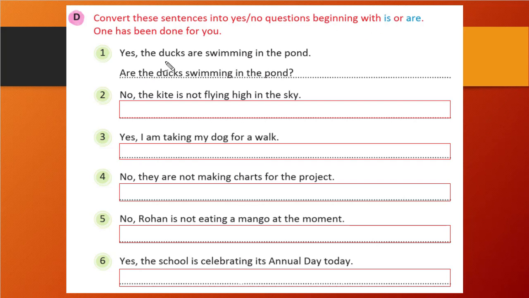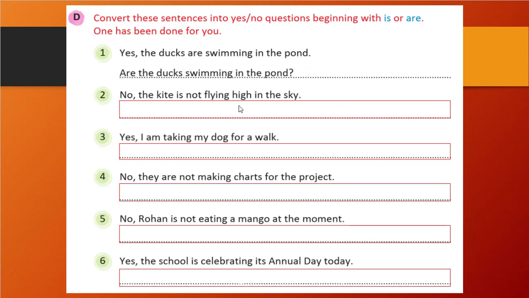Okay. Yes, you can see the first question, what they have created: yes, the ducks are swimming in the pond. So what will we write first? Are. Then the ducks, because it's plural. So, are the ducks swimming in the pond? That's it. We'll replace this here and this here, and we'll write a question mark here. That's it. Nothing more we are going to do here.